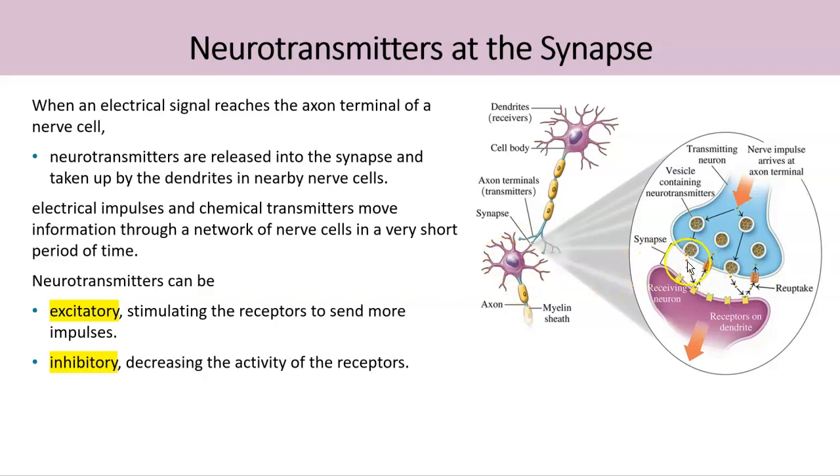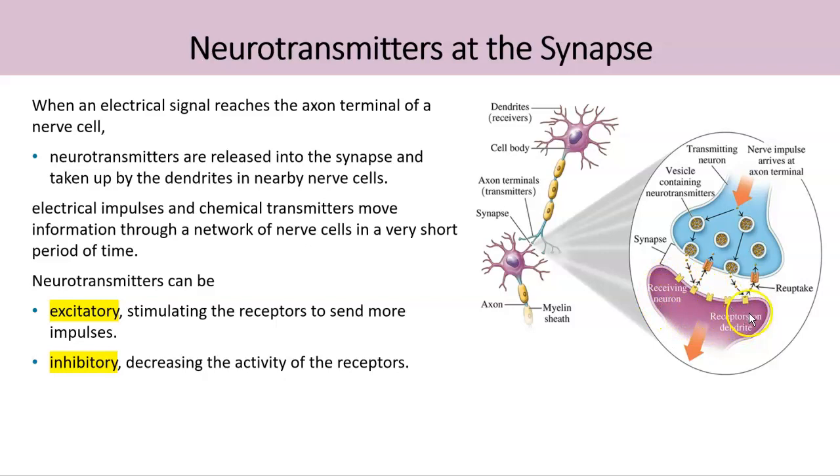Now, this junction is called the synapse, and the neurotransmitters act as chemical signal molecules to communicate between these two nerve cells. So they communicate between the axon terminal of one nerve cell and the dendrites of the second nerve cell.